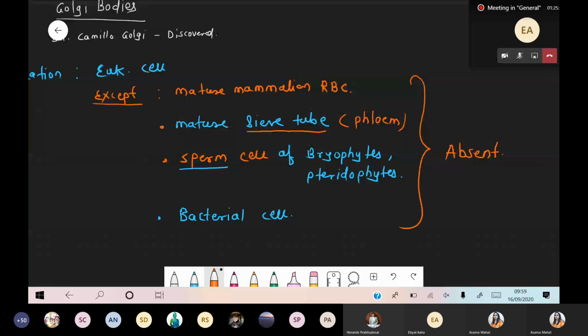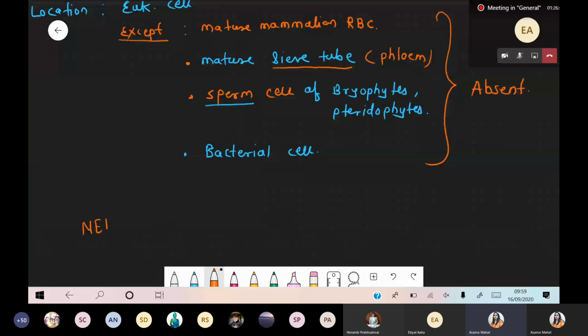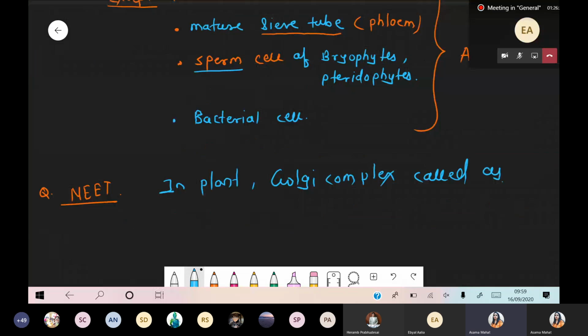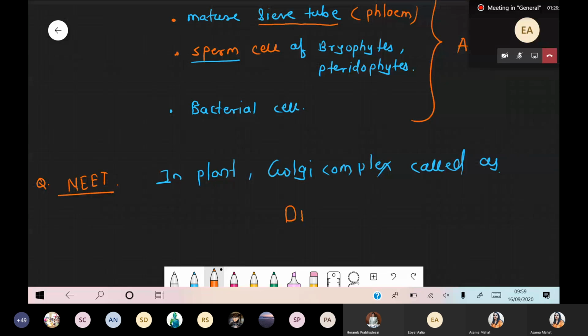One NEET question. In case of plants, Golgi is called dictyosome. So in plants, the Golgi complex or Golgi apparatus or Golgi bodies, whatever name you give, this Golgi complex or body is simply called dictyosomes. One question: what is the meaning of dictyosome?